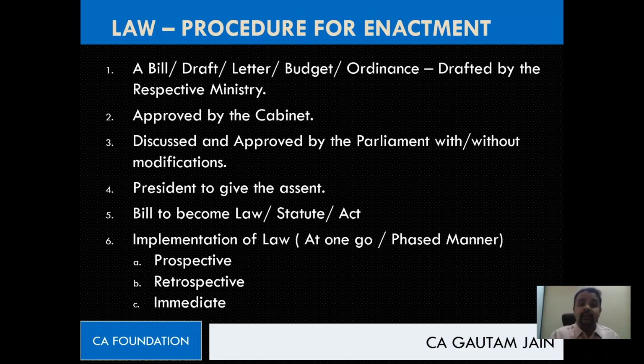So first thing, drafted by respective ministry. Why do you think I've written this? I could have written simply respective government, that is state government or maybe central government. But is there any specific reason for writing respective ministry? Yes, my dear friends, if I am talking about a finance budget, the central government will get it. We'll talk about only India because in our syllabus we have laws relating to India. Let's forget about state law.